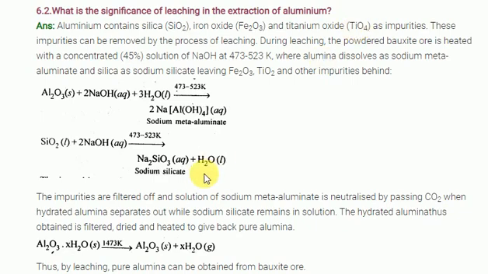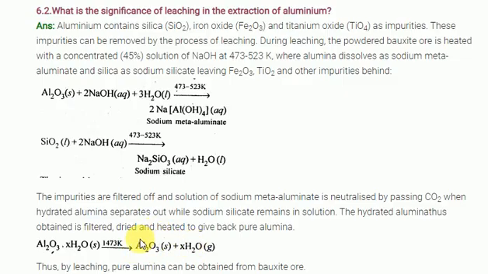Clear? So what happens after this is that when they pass carbon dioxide gas through this complex solution, aluminum hydroxide will form. Aluminum hydroxide will precipitate out. Whenever aluminum hydroxide precipitates out, sodium silicate remains soluble. This is in the form of liquid, students. It never comes out as a precipitate. So the aluminum hydroxide will go through the filtration method. After the filtration method, we separate the iron oxide also. Clear? Later, we get only aluminum hydroxide. When heated, aluminum hydroxide forms aluminum oxide. With further heating we can get Al2O3.